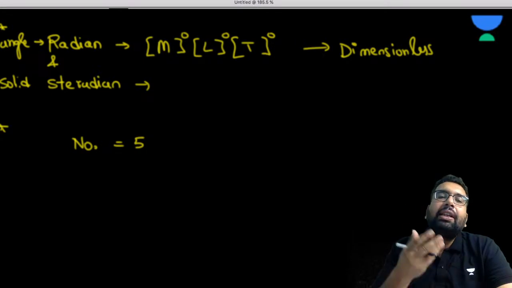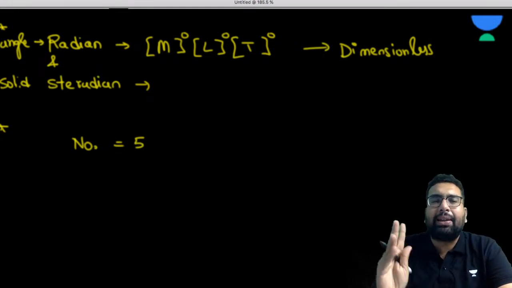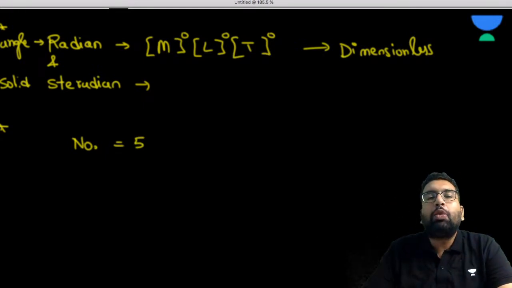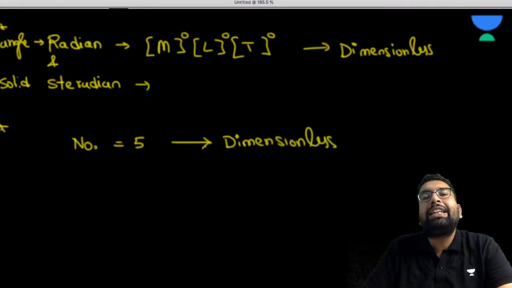Now if we have a numeric value, maybe 5, 10, 100, 1000, anything for that matter, what is going to be the dimension of it? Sir, this is a constant, not having any dimension, so this is also going to be dimensionless.